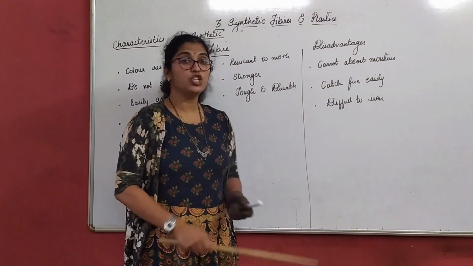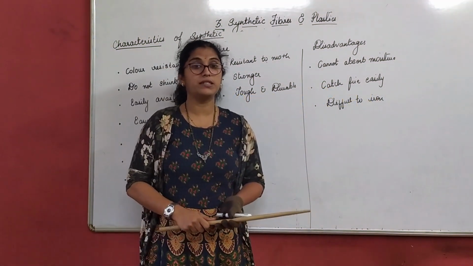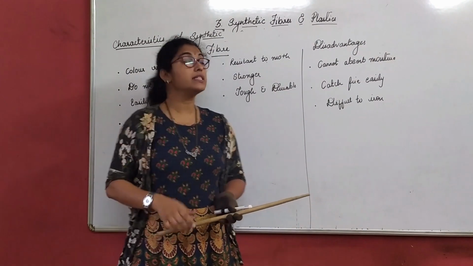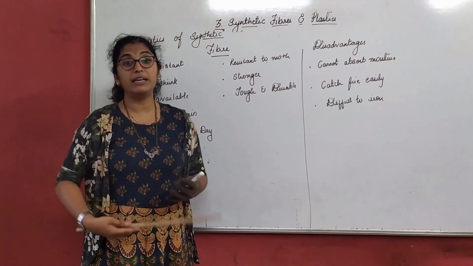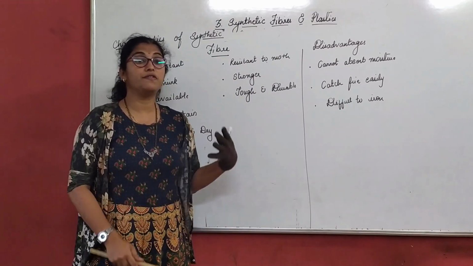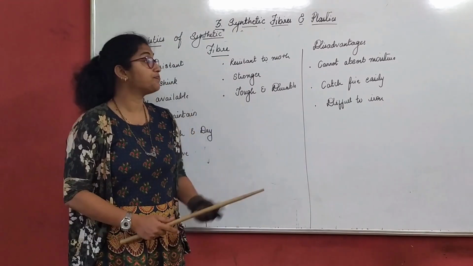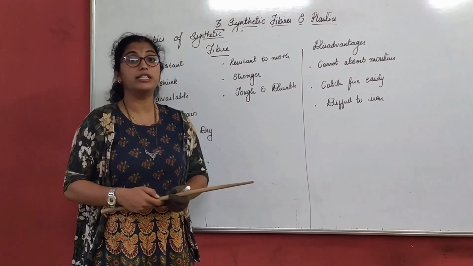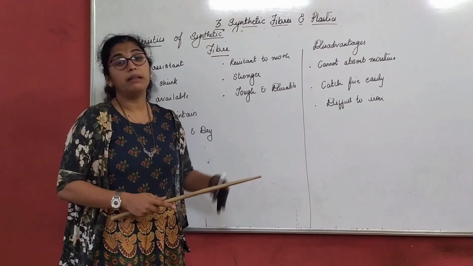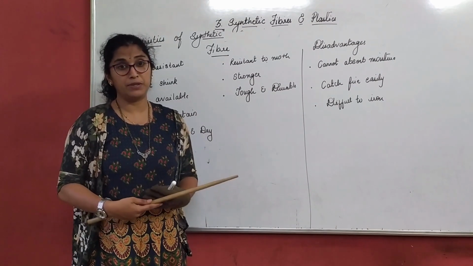So we'll start session 2 on synthetic fibers and plastic. In our previous class we understood what synthetic fibers are. We bifurcate them in terms of natural and man-made. The natural fibers are derived from plant and animal sources. Now man-made are nothing but artificial fibers.